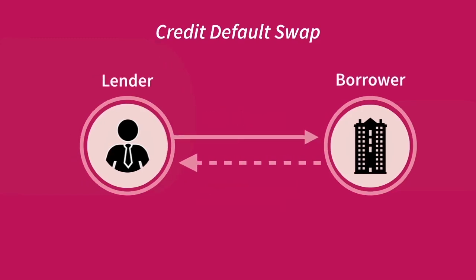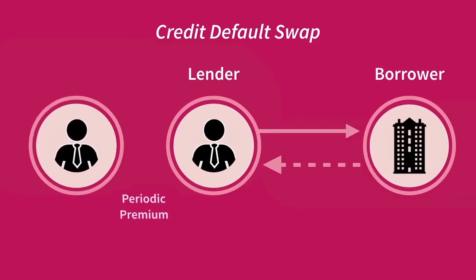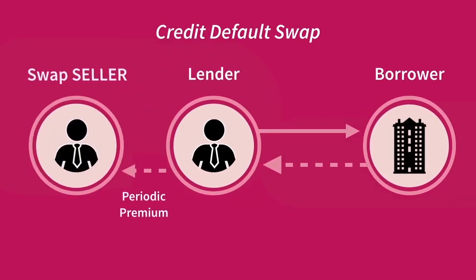Okay, so with a CDS, the lender pays a periodic premium to the swap seller. They effectively trim the amount they are earning on the bond so as to transfer some or all of the credit risk. Just like with insurance, if no credit event occurs, then the swap seller receives these premiums and never has to pay out. It's when the credit event occurs that the swap seller is liable for a certain pre-agreed payout to compensate the CDS holder.